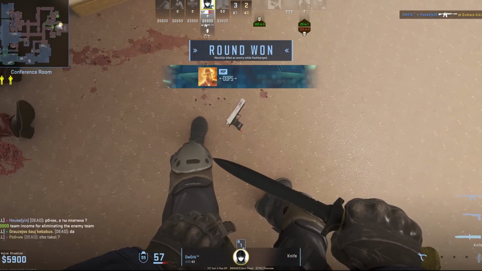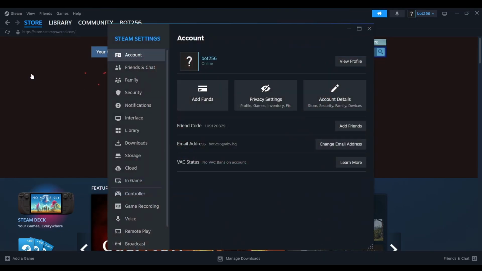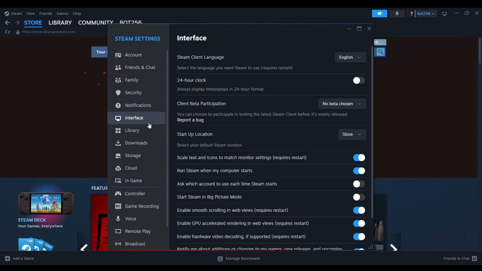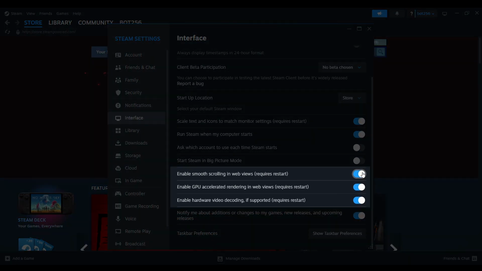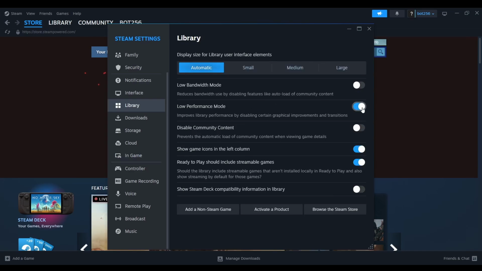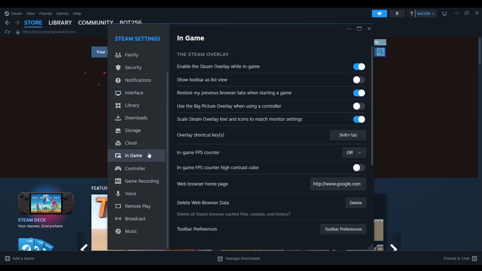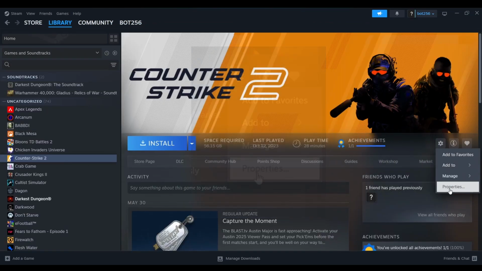First, some Steam settings adjustments. Open Steam in Crossover, go to the top left, click Steam, then Settings, then Interface. Turn off smooth scrolling, GPU accelerated rendering, and hardware video decoding. Then go into the Library tab and turn on low performance mode. Also, visit the in-game tab to disable the Steam overlay. Next, go to the game in your library, click the little gear icon, go to Properties, and paste these in the Launch Options field.